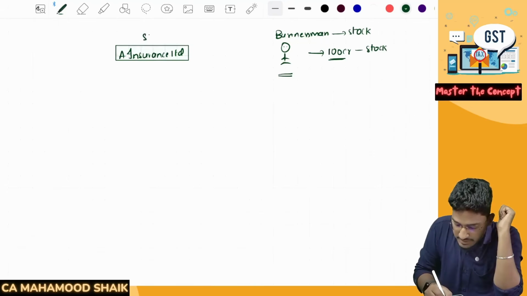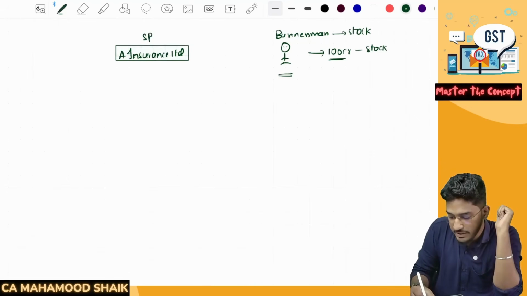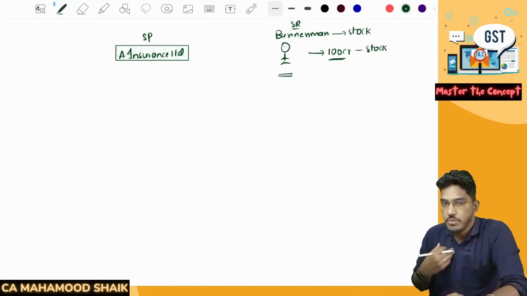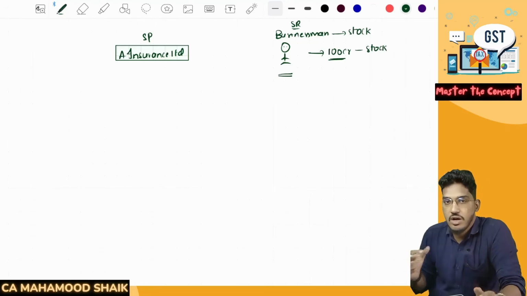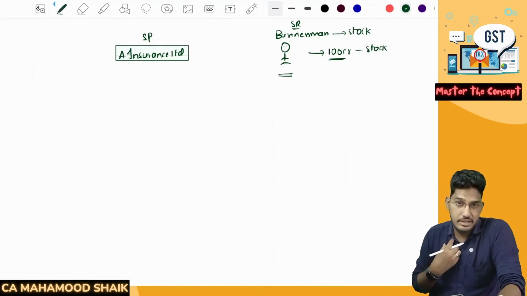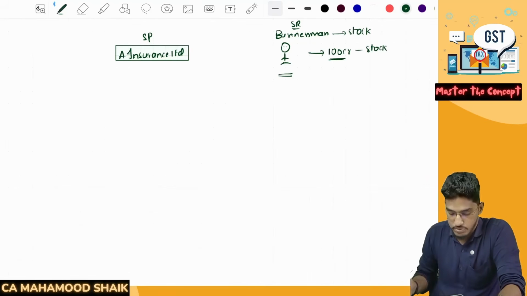Okay. So now he is a service provider. The recipient is this client who wants to take the insurance policy. So he went to A Insurance Limited and told, boss, I have 100 crores worth of stock. I want to take a fire accident policy for my stock where I expect insurance coverage of 100 crores.